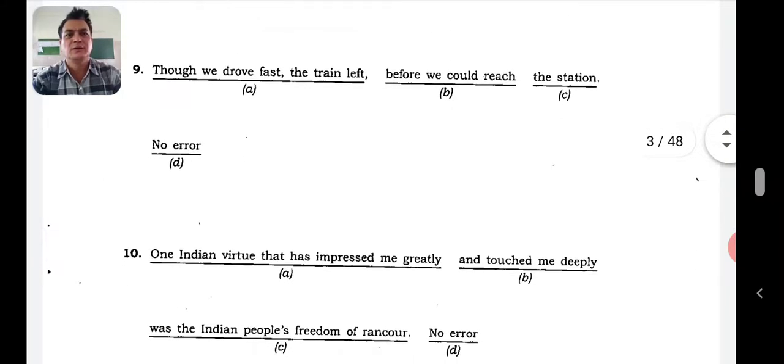Ninth one, we'll take up both. Ninth and 10th we can take up. These are the last two questions in spotting errors.